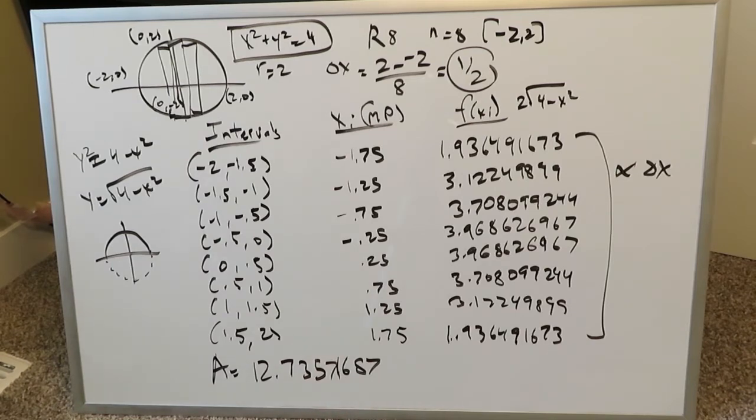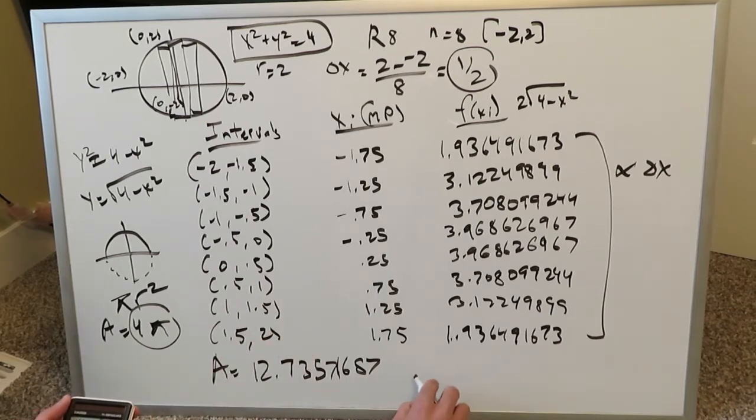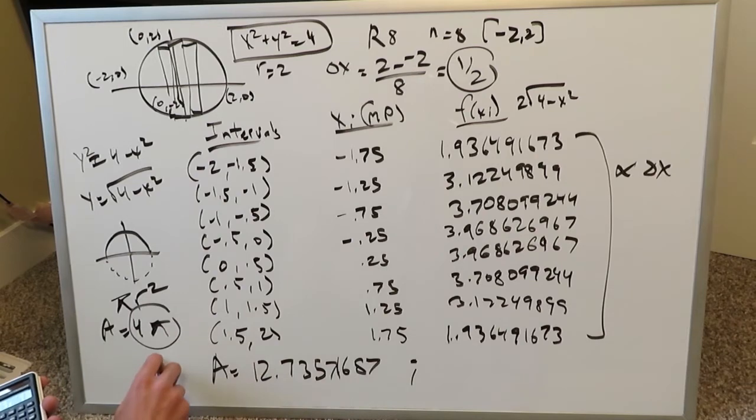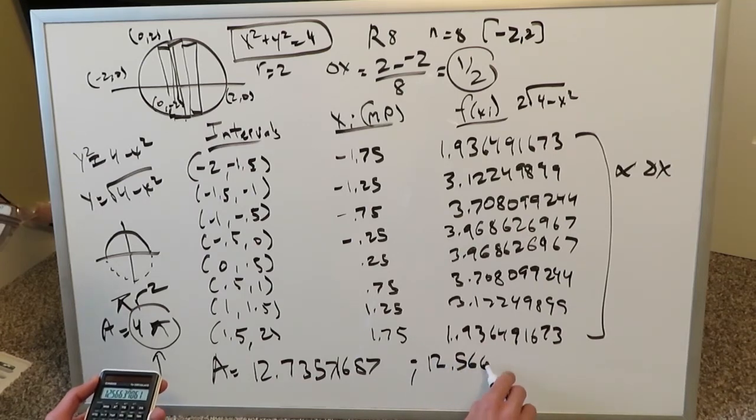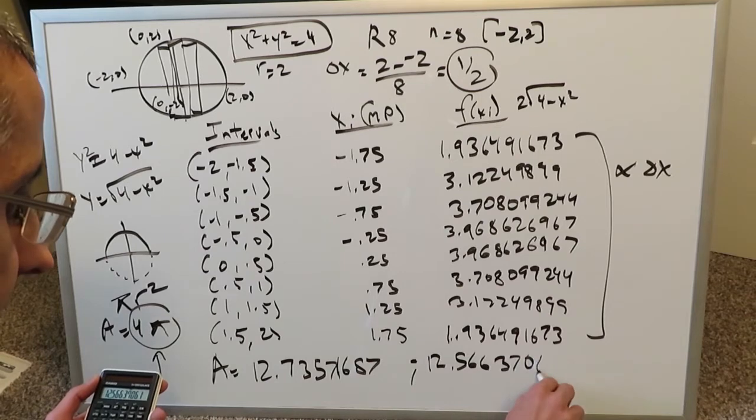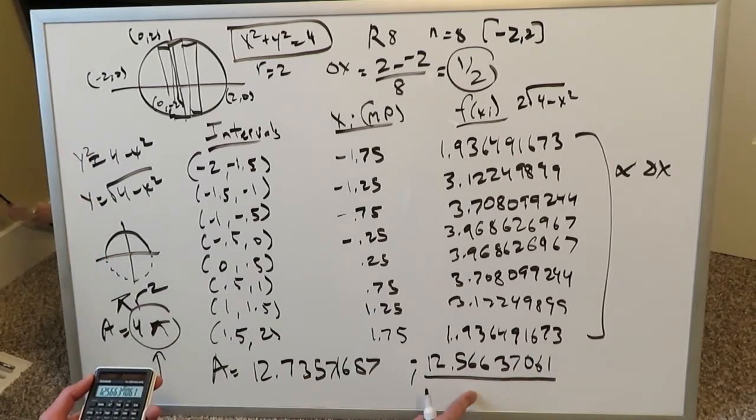We're not going to use an integration procedure here to verify this answer, but what we can do is use our basic equation. We know for a circle the area is pi r squared. We know the radius here happens to be 2, so the area over here is 4 pi, and we know there's a numerical value for pi. You can feed this into your calculator, 4 times 3.141 and onwards. I get a computed result of 12.56637061.